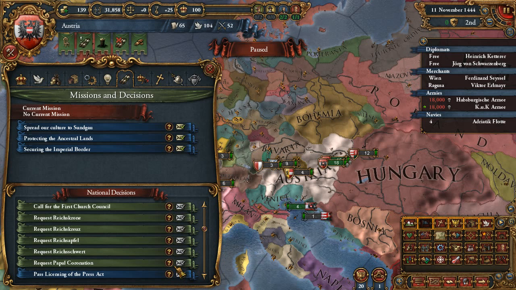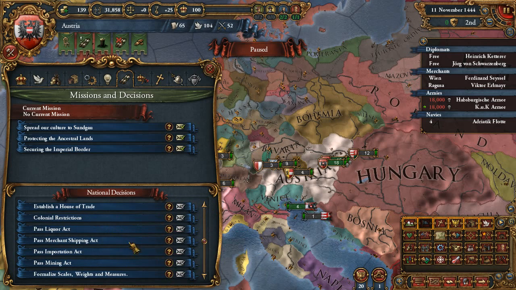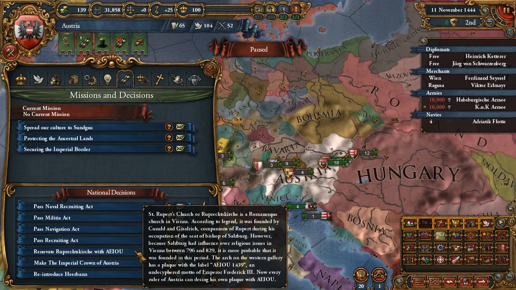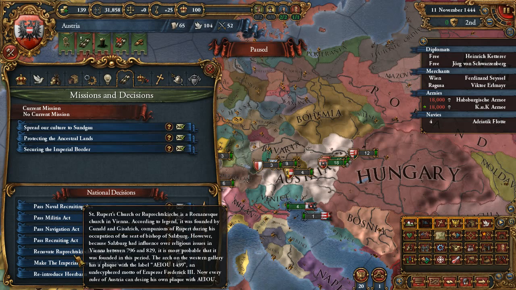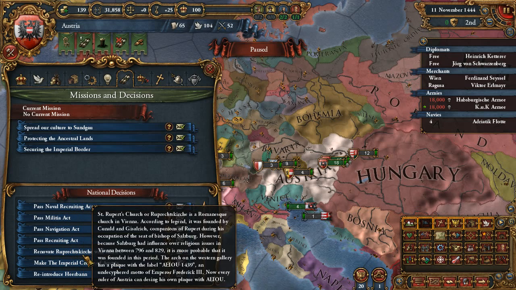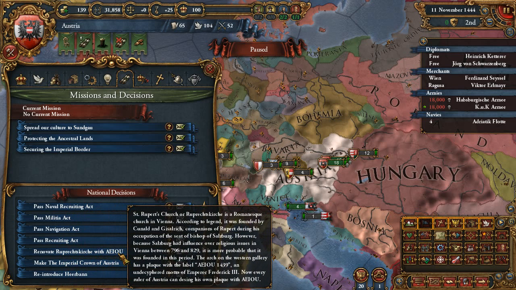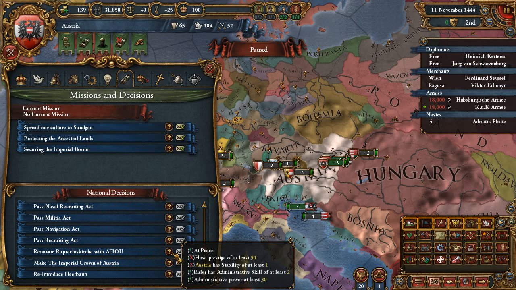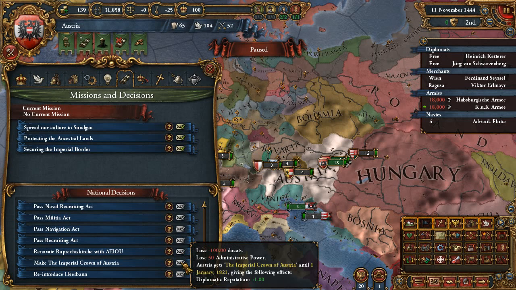In the event Pope crowns Emperor happens. So I guess we are going for that one too. And these small events, there's a lot of them. There's sort of a new one I've seen. Renovate Ruprechtskirche. Okay, that's a tough one. I think I did a good job. Ruprechtskirche with AEIOU. The event happens. Wow, great. So many events.